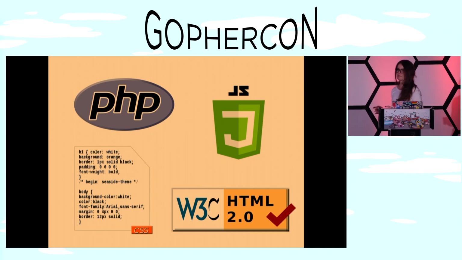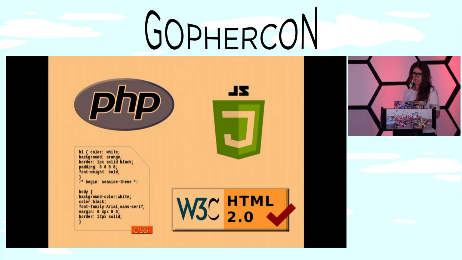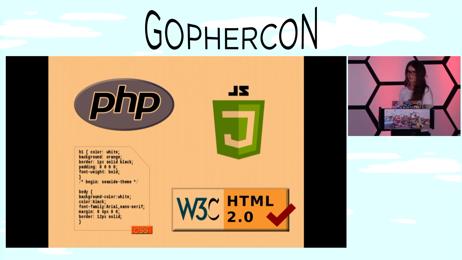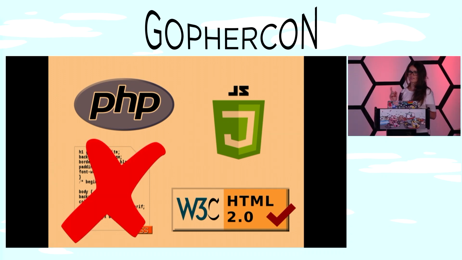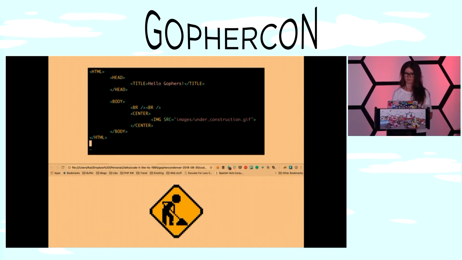Right. What language are we going to make our website in? Obviously, there's no Golang. There was PHP, JS. PHP just about came out. It came out June 1995. There was no CSS, so we can't use CSS. CSS came out 1996. But we're going to keep it simple, and we're going to just use pure HTML 2.0.